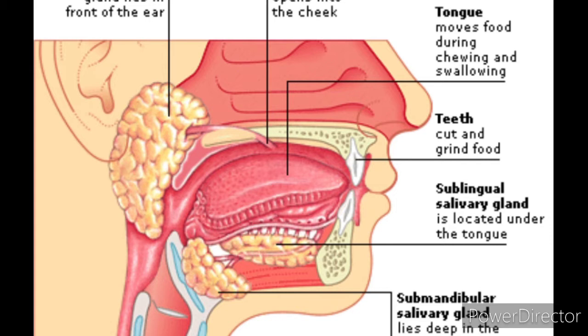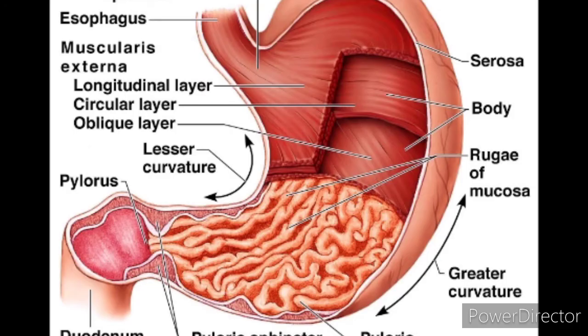So what is a peristaltic movement? The contraction and relaxation that takes place in the esophagus is called peristaltic movement. The gastroesophageal sphincter controls the passage of food into the stomach. Then next we will learn about the digestion in the stomach.